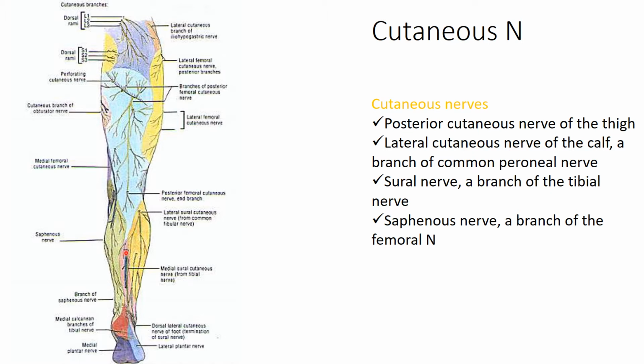We will discuss that. Then this lateral portion is supplied by the lateral sural cutaneous nerve or the lateral cutaneous nerve of calf, which is a branch of the common peroneal nerve. And this medial portion is supplied by the saphenous nerve, which is a branch of the femoral nerve. So this is the cutaneous innervation of the posterior portion of the leg.